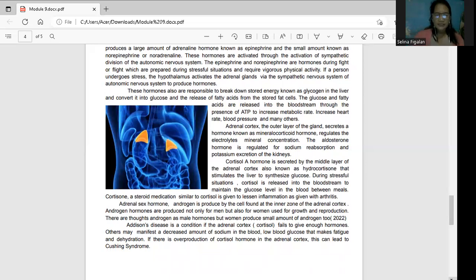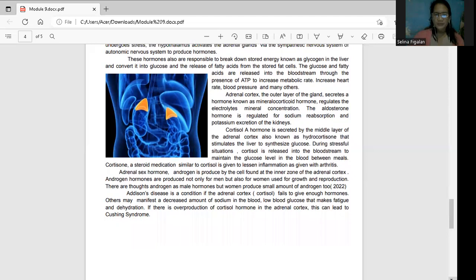Addison's disease is a condition of the adrenal cortex, which fails to give enough cortisol hormones. Pag meron kang Addison's disease, mahina ang pag-excrete or pag-manipulate or pag-digest ng inyong sodium in the blood. Low blood glucose also.